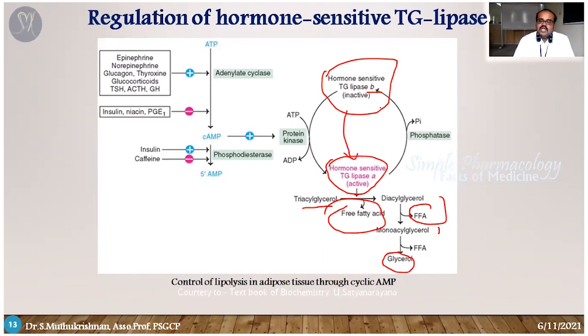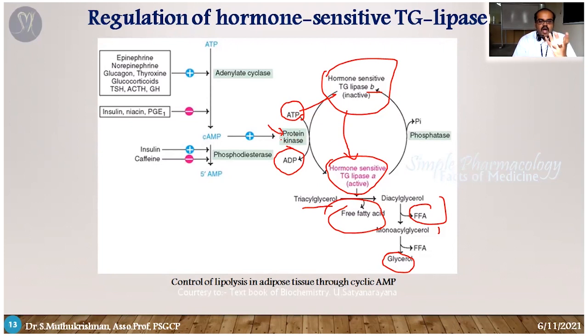But normally this enzyme is available in inactive form. When it is going to be activated, it must undergo the phosphorylation process. In the phosphorylation process, the phosphate group is donated by ATP. One phosphate group attaches to the lipase and it becomes activated. So the ATP is converted into ADP. This reaction is controlled by protein kinase.